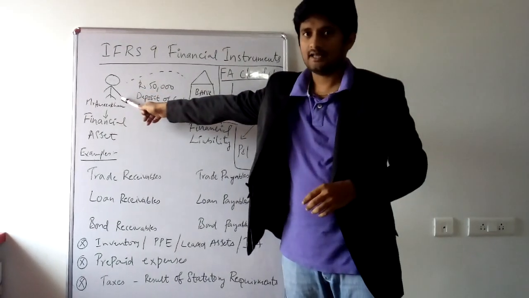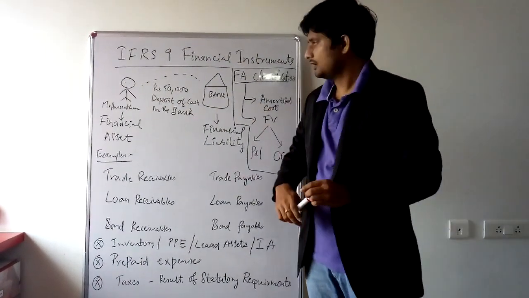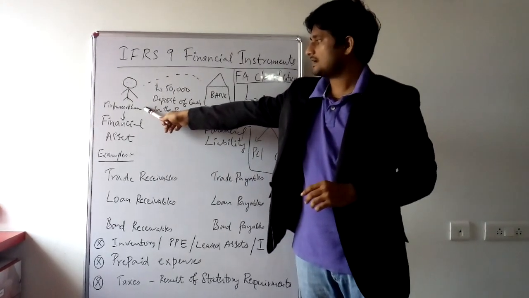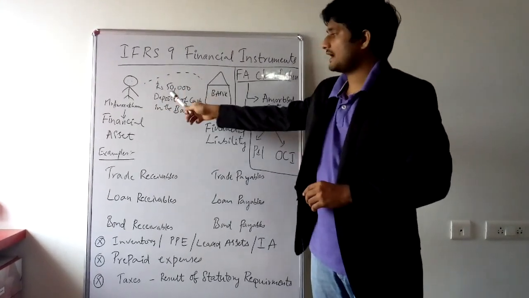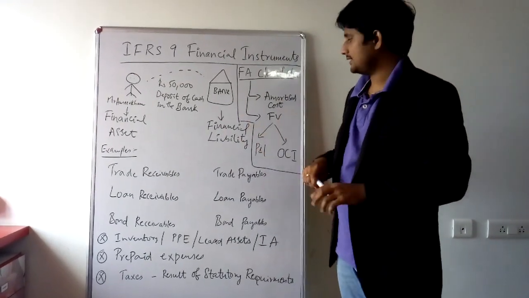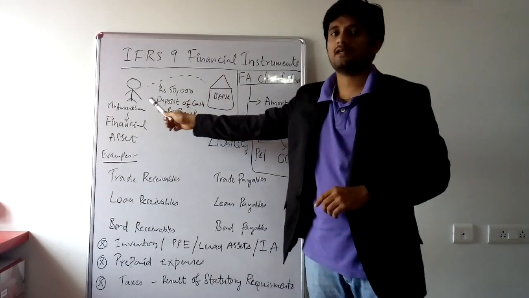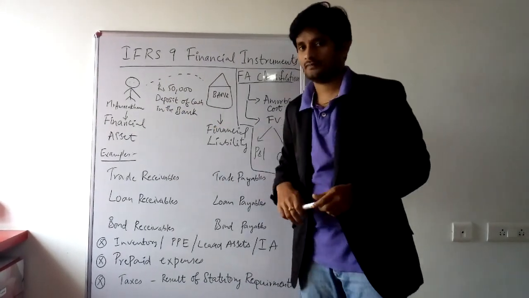Mr. Amir Khan has deposited rupees 50,000 in the bank. In the case of Mr. Amir Khan, a deposit of cash is a financial asset, and in the case of the bank, it is a financial liability as it needs to pay back rupees 50,000 to Amir Khan.